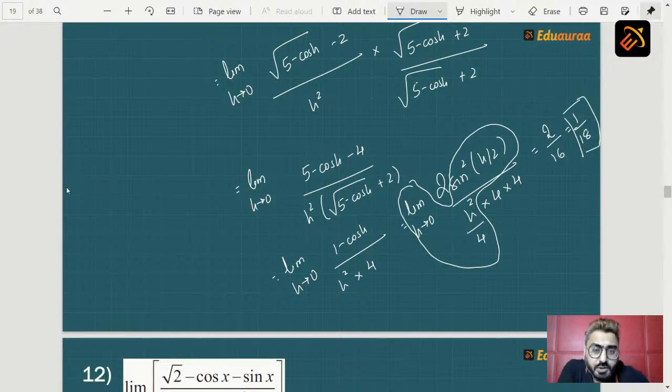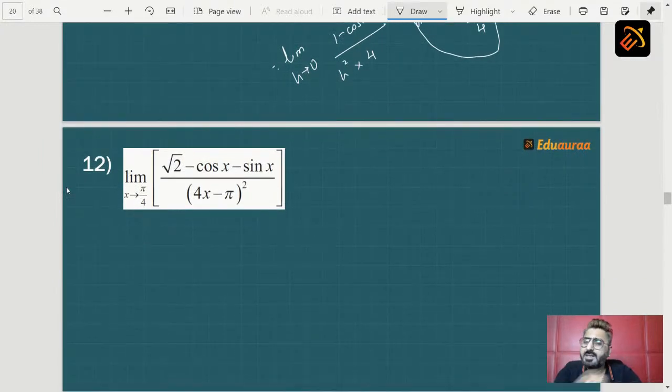So students, I hope you understood how to solve such type of sums. This is called the change of limits method or substitution method. So students, let's take one more sum, but it's your homework sum. And same pattern, same method. We are given the question limit x tending to pi by 4 root 2 minus cos x minus sin x whole upon 4x minus pi whole square. Change of limits: x minus pi by 4 is equal to h. So x will become pi by 4 plus h. And along with that, students, when x is approaching pi by 4, h is approaching 0.